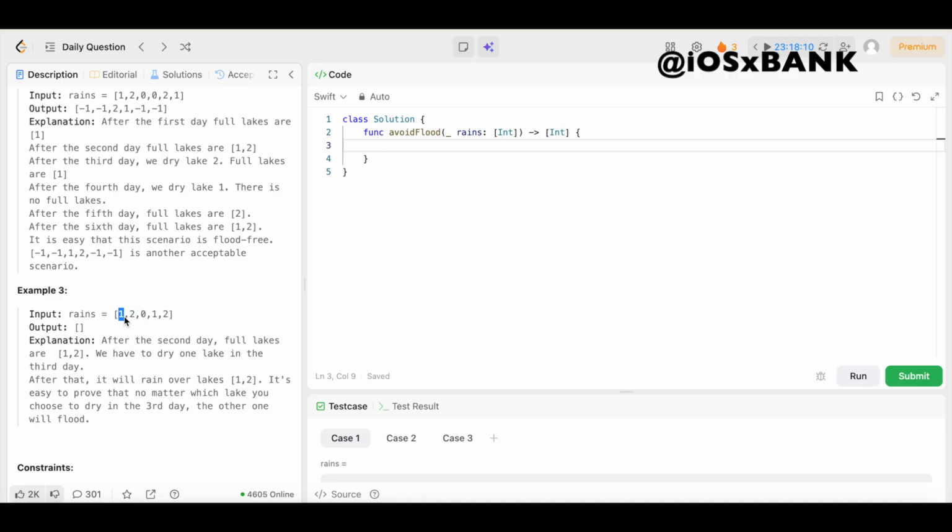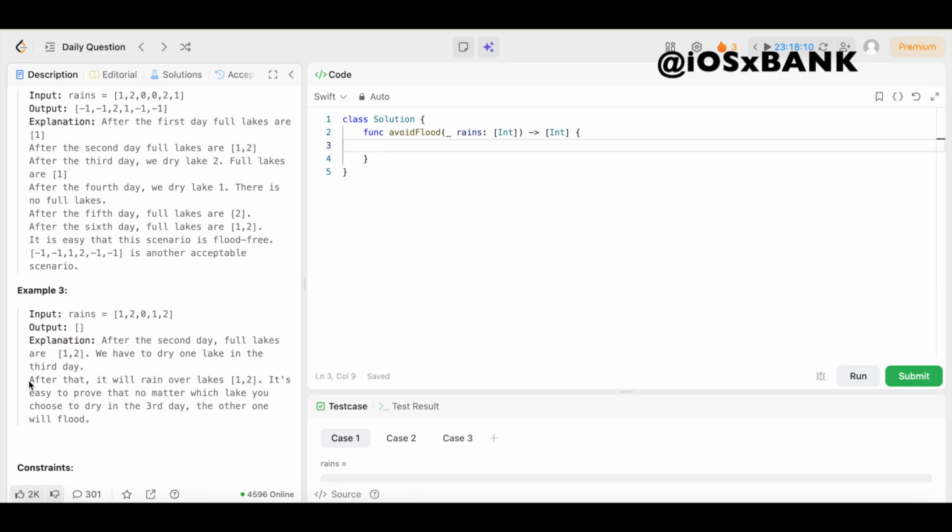We only dried up lake 1 because there's only one 0. So in this case, this 2 is going to rain on lake 2 again, and lake 2 is already full. So since lake 2 is already full, that's going to cause a flood. And since it's a flood, that just wipes out all of these 2, -1s that may have already been there, because now we have a flood. The flood wipes out all of those -1s, and we just return a blank array.